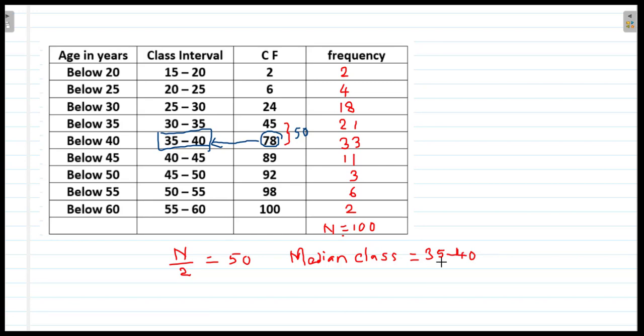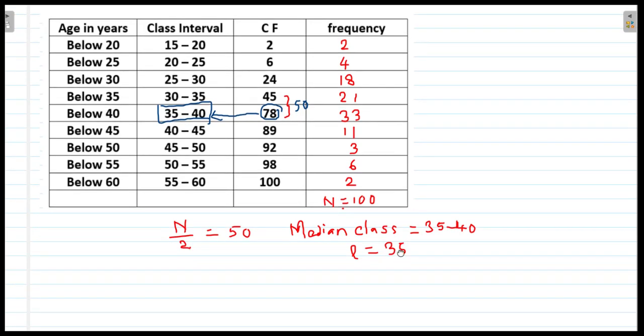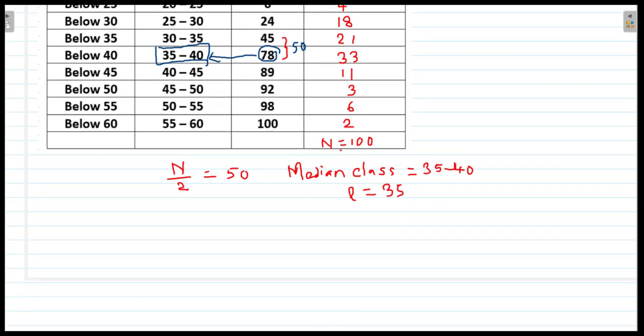Then from this median class we get L. So L is equal to 35. L is the lower limit of the median class. This is the upper limit. This is the lower limit. So L is equal to 35. So after getting 35, we find H. H is the height of the class interval. So 55 to 60, 50 to 55, what will be the height? Height will be 5, that is upper limit minus lower limit.